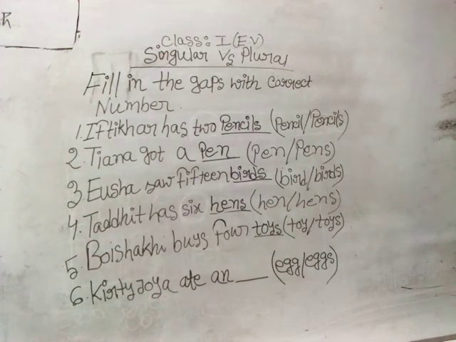Moving on, the next one, Kirti Joya. Here's another one who is really a very cute and very well behaved girl. She is Kirti Joya, one of the most popular girls in our class. Kirti Joya ate an dash. After the gap, you can see in the bracket 2 options, egg and eggs.